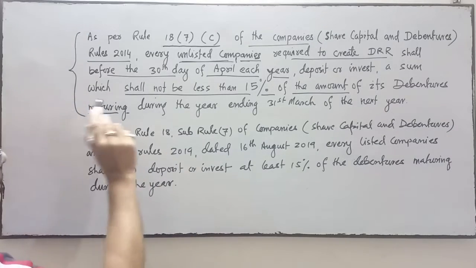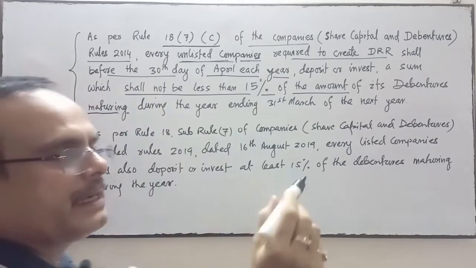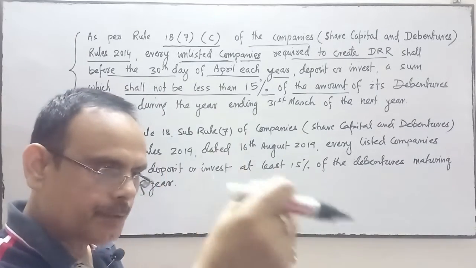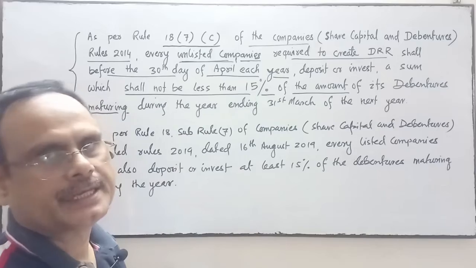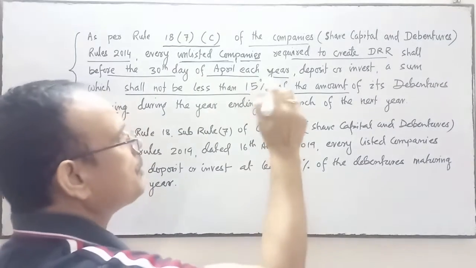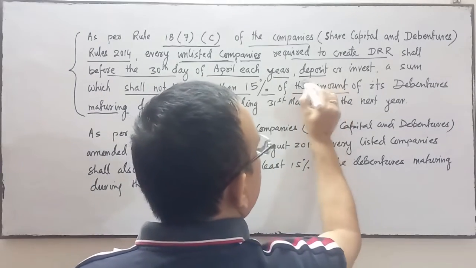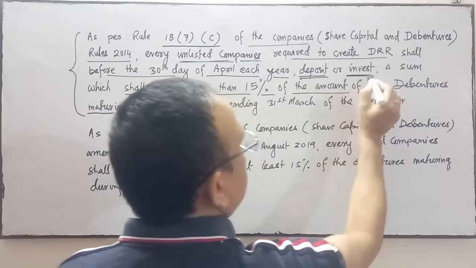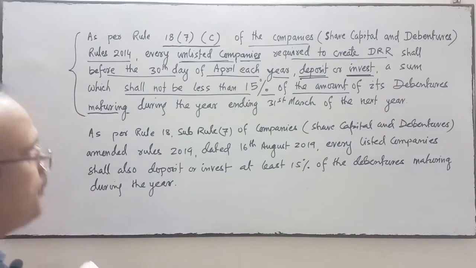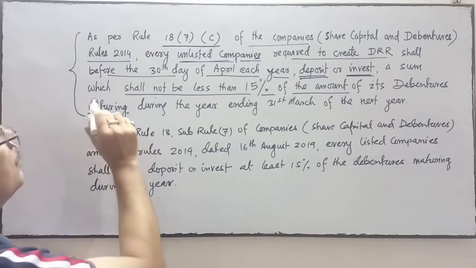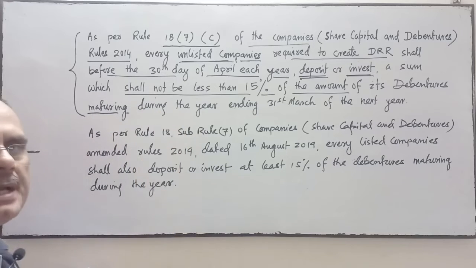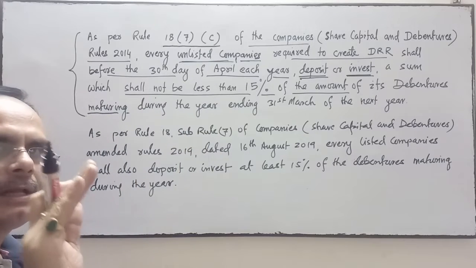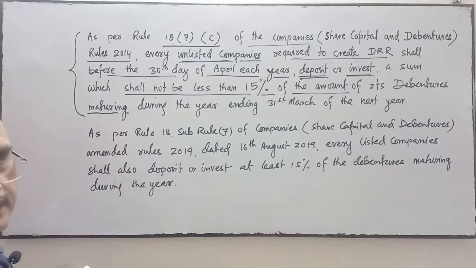They shall before 30th day of April each year, up to 30th April each year, either deposit or invest in the market a sum which shall not be less than 15% of the debenture maturing.